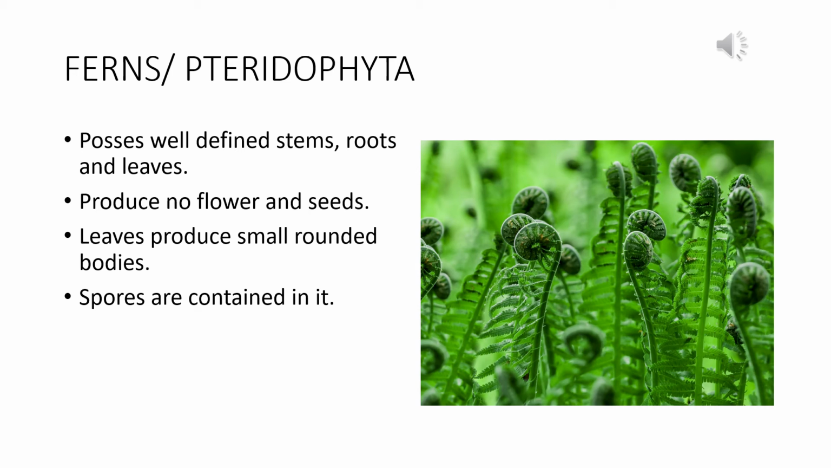Instead of producing seed, they produce spores on the underside of their leaves, and those spores act as the reproductive organ of these ferns. The leaves have small rounded bodies on the upper portion or the apical portion which also contain the spores, and when these small rounded bodies open, the spores get dispersed and distributed all around the parent plant and new ferns will grow from them. Spores are contained in these small rounded bodies.